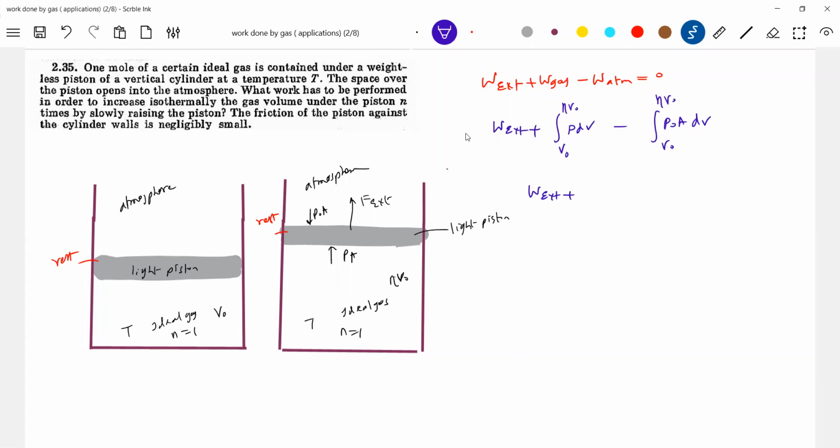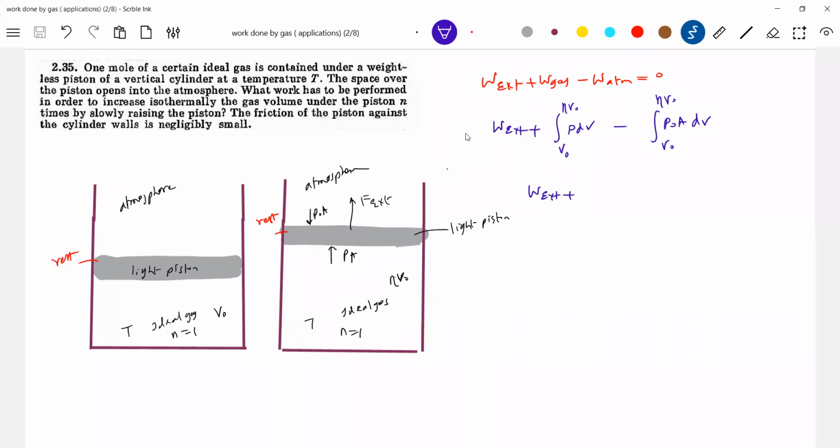So what is the pressure force of the gas? Work done by gas will be P dV, no? Yes, sir. Okay.